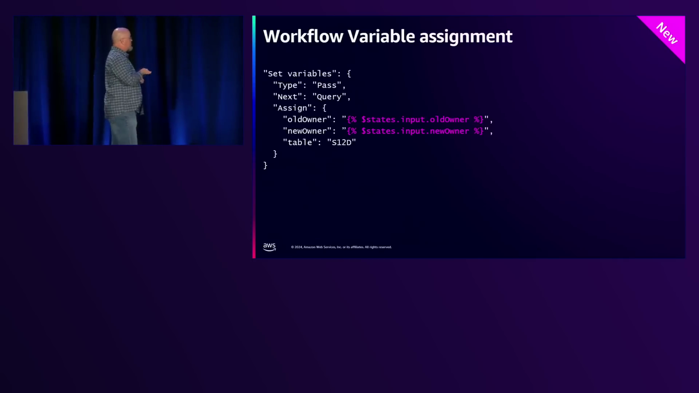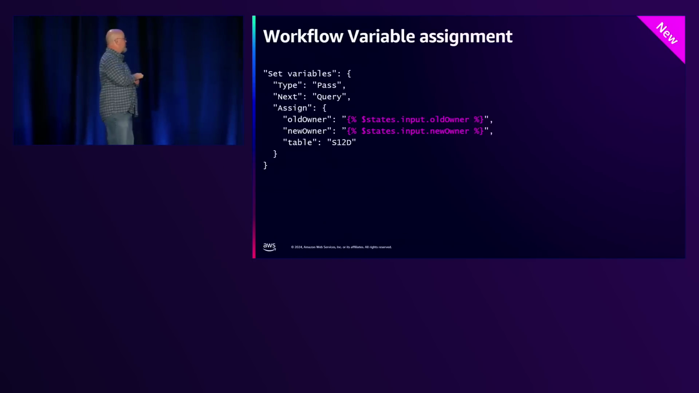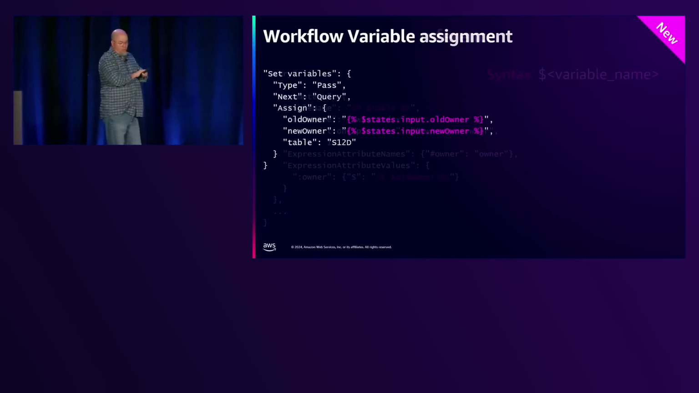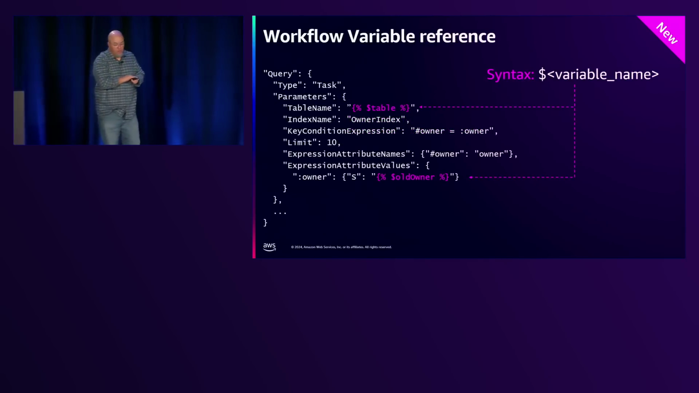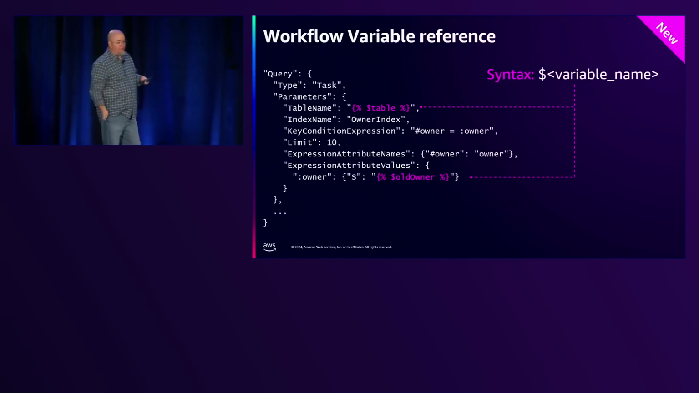Like my old owner that I was using, I want states.input.oldowner. My new owner, states.input.newowner. And then a table is just a hard-coded string. And then to reference these, you actually have the $table. And that's it. No dot, no anything like that, just $table, and that's the variable name.